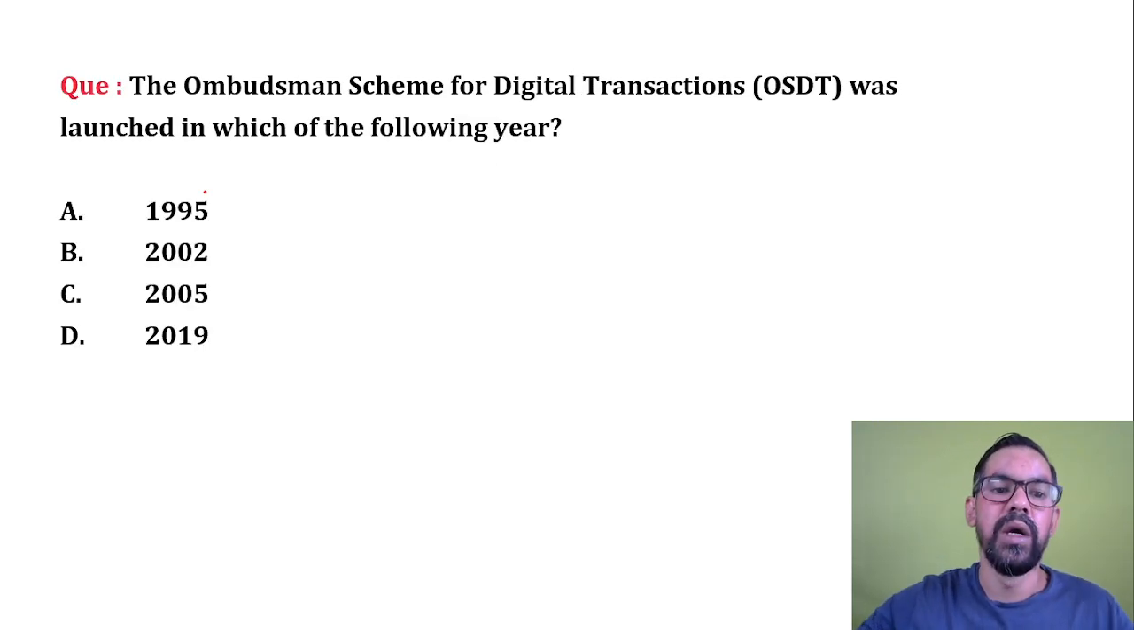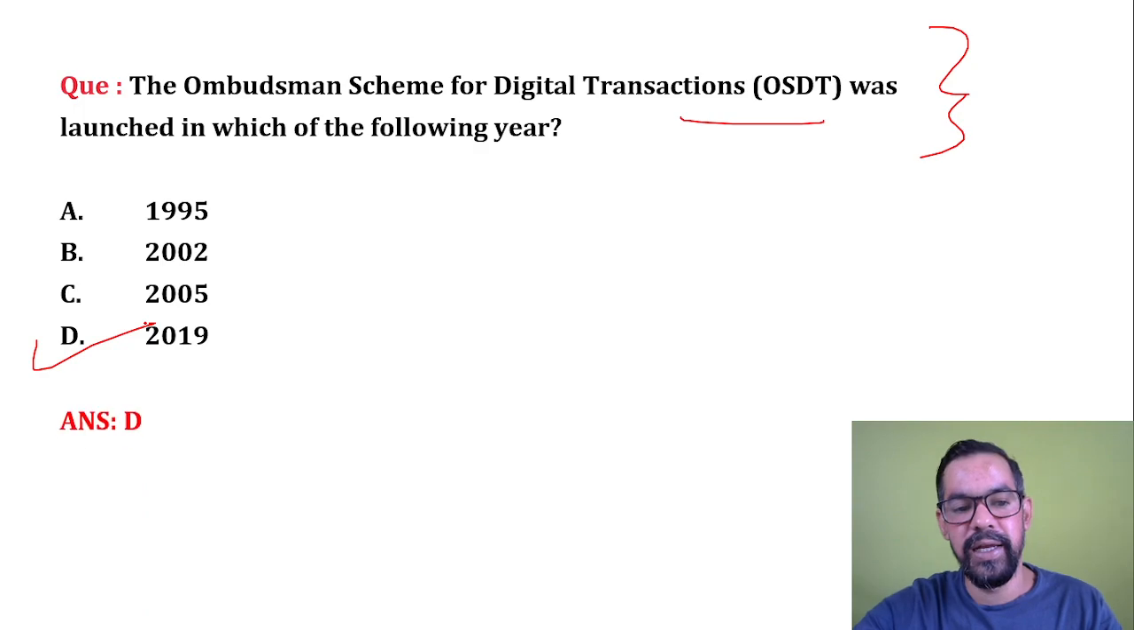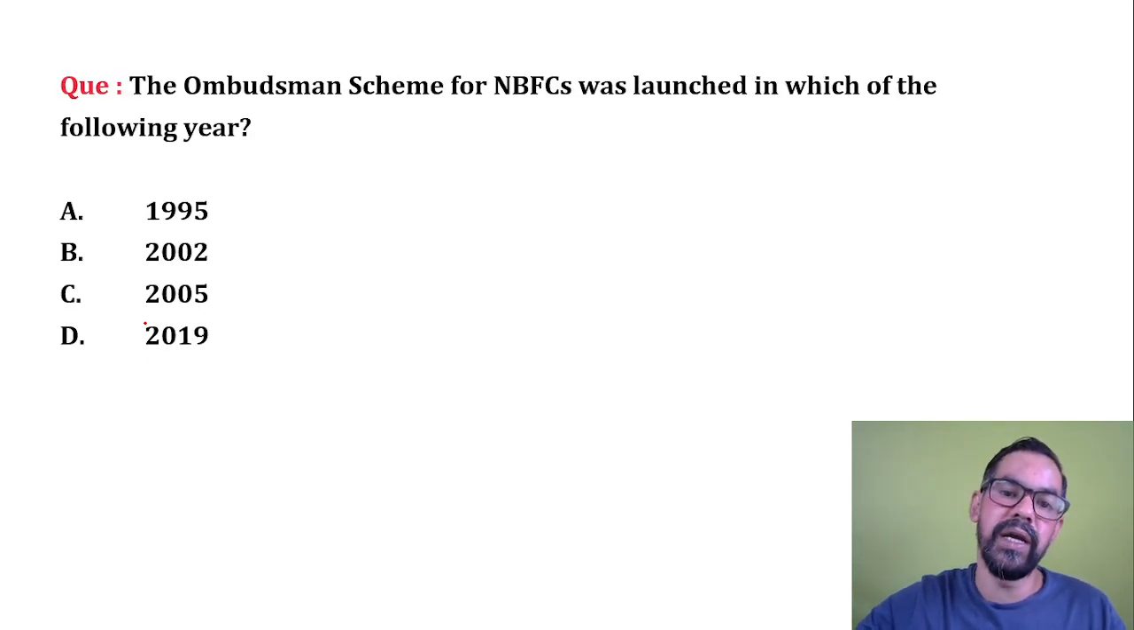Okay, next one. The Ombudsman Scheme for Digital Transaction was launched in which of the following years? So what will be the correct answer? It was launched in 2019. So this is a very simple question, guys. 31st of January 2019 under section 18 of the Payment and Settlement System Act 2007.